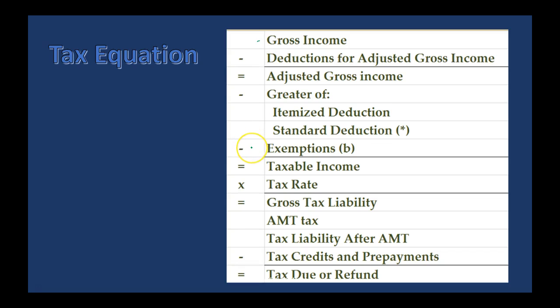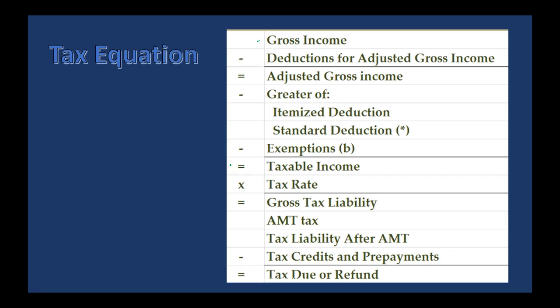Then we have exemptions. Exemptions are kind of like deductions, but we're basically going to give a deduction for just the person. So themselves and dependents count for exemption. So we're just going to assign a dollar amount to the dependents and the individual taxpayers and give exemptions as a form of decrease in the taxable income. That will give us the taxable income. That is basically kind of what we would think about as kind of like net income if we were talking about bookkeeping. That's the end result.